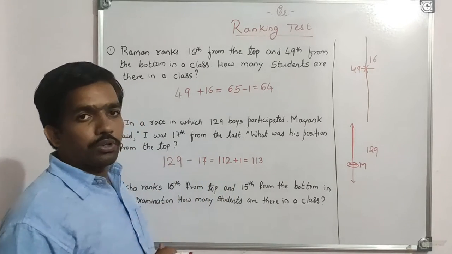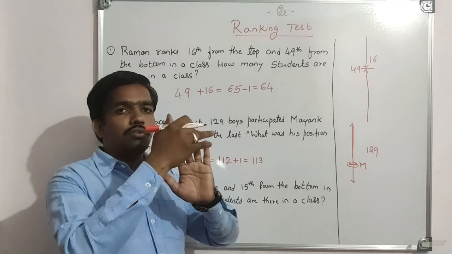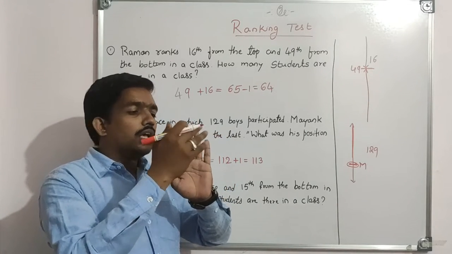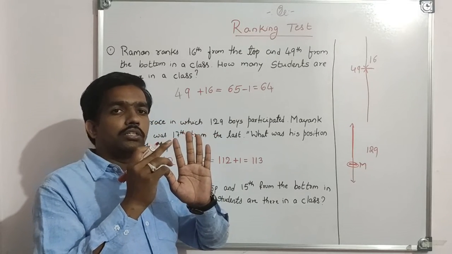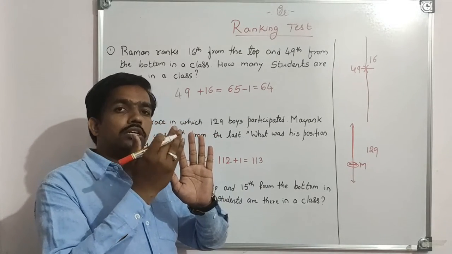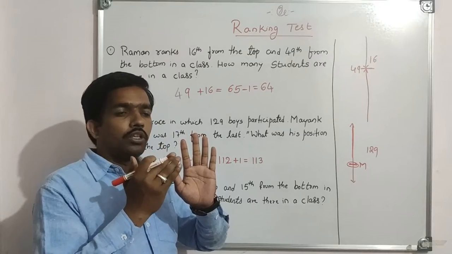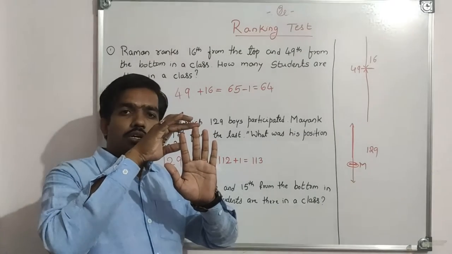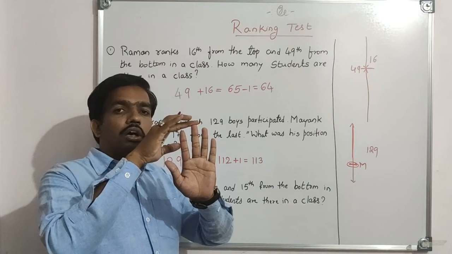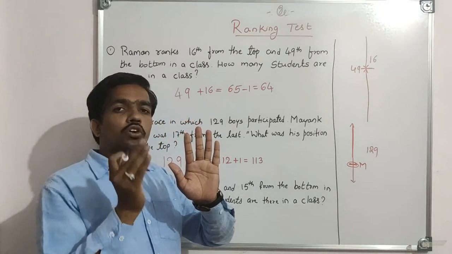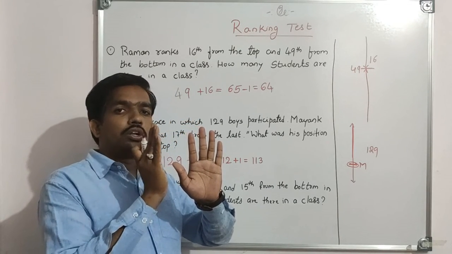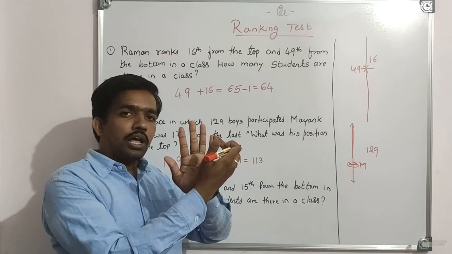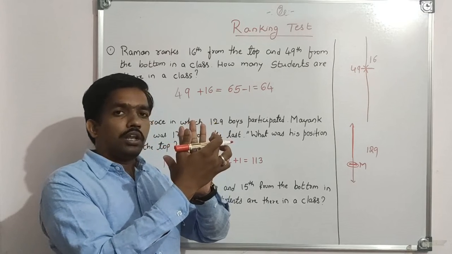I will give you one example. So these are our 5 fingers. Let us think these are 5 persons and one person is third from the bottom. Okay, one person is third from the bottom means 1, 2, 3. Third from the bottom. And the question is, what was his position from the top? Means this is our starting position and this is our last position. Top and bottom.